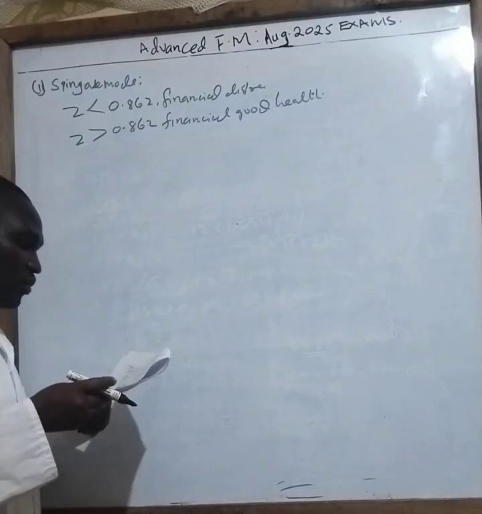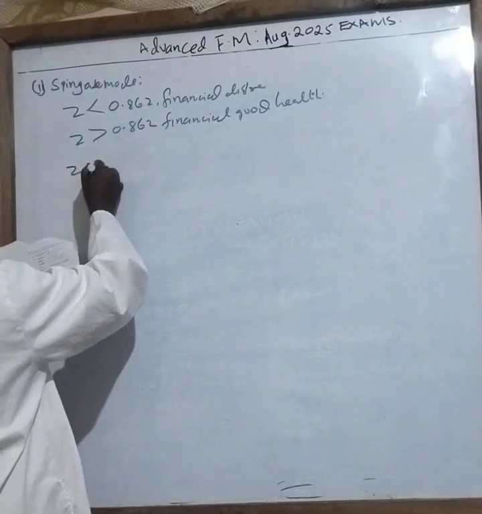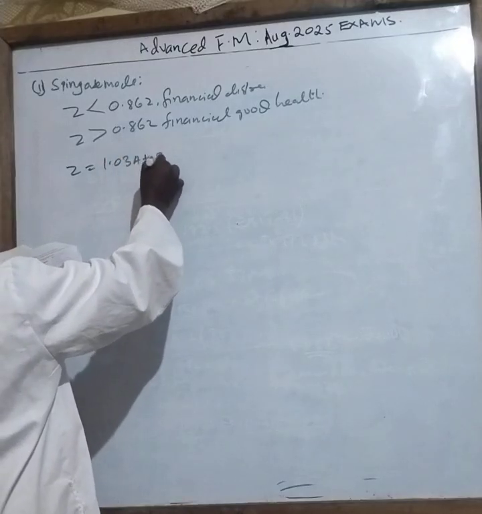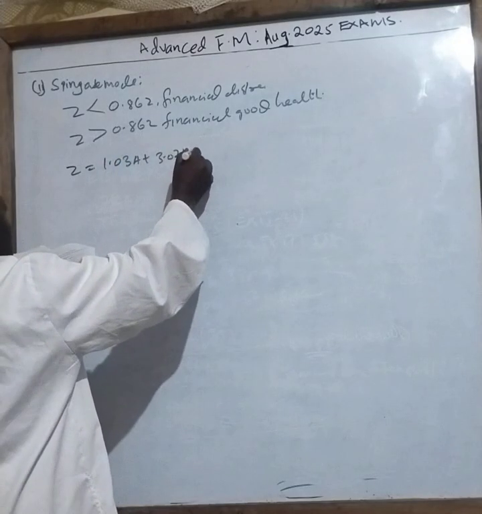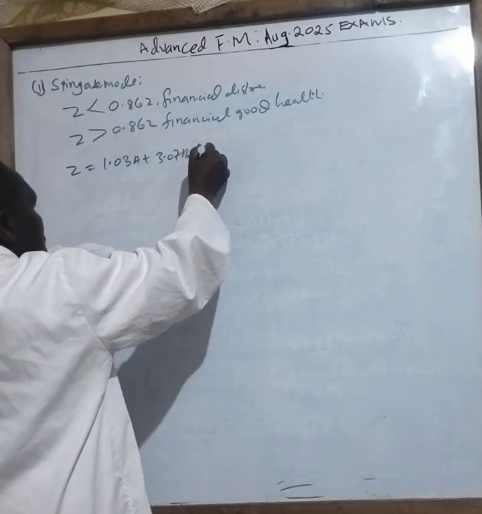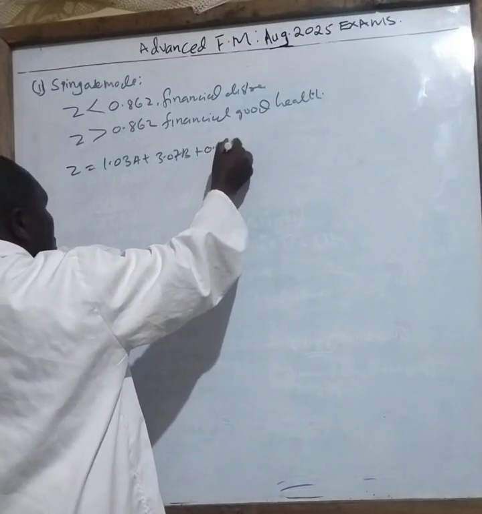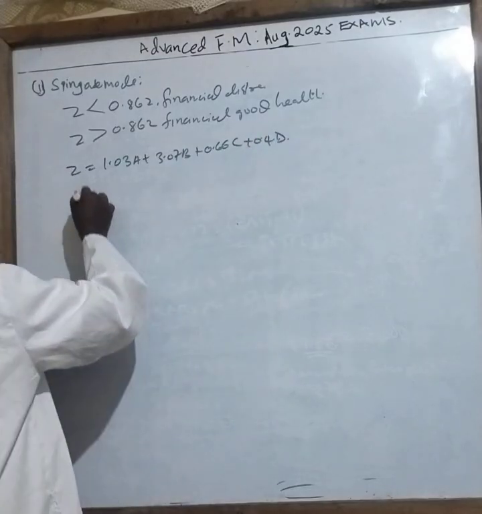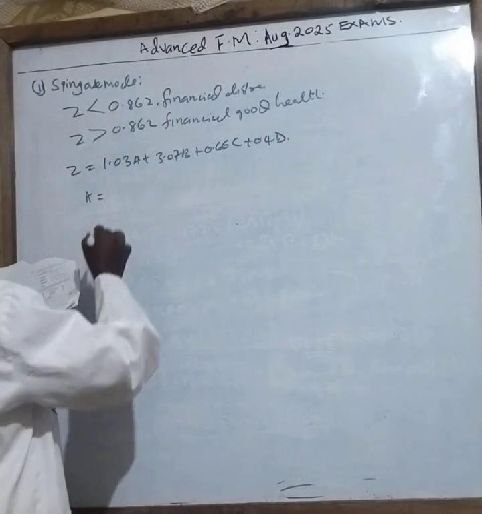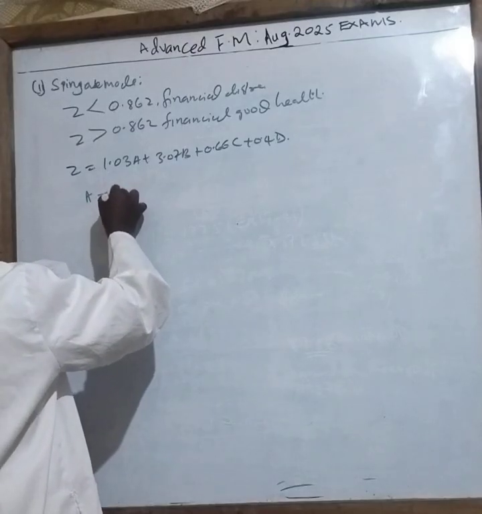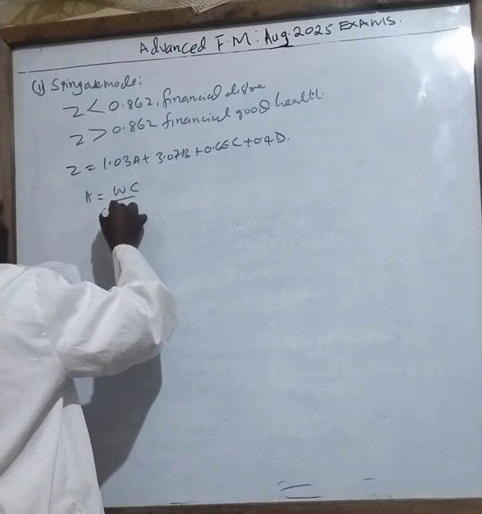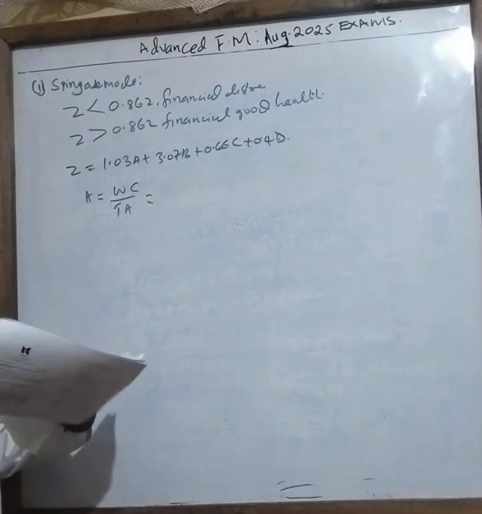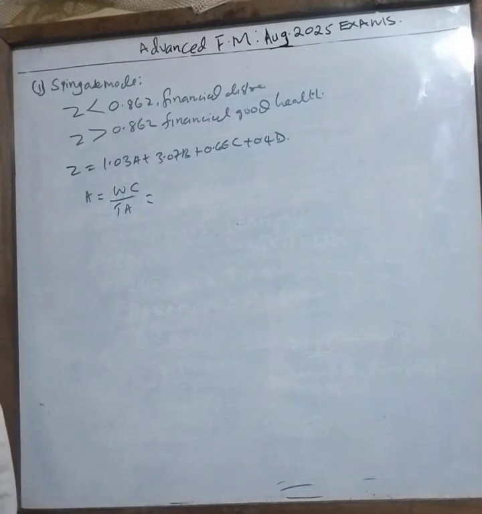Now you have been told to use that formula. Z equals 1.03A plus 3.07B plus 0.66C plus 0.4D. And you have been told A is calculated as net working capital divided by total assets. You can see that, class. How do you calculate working capital?